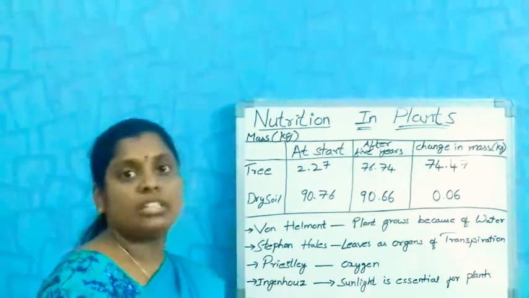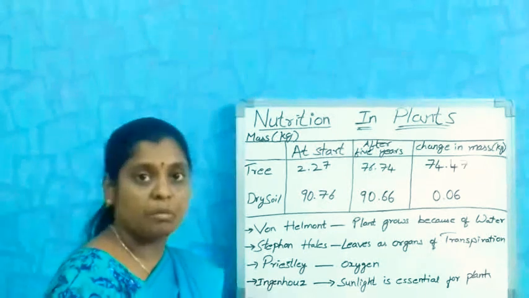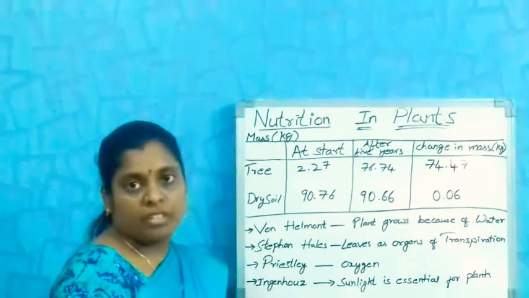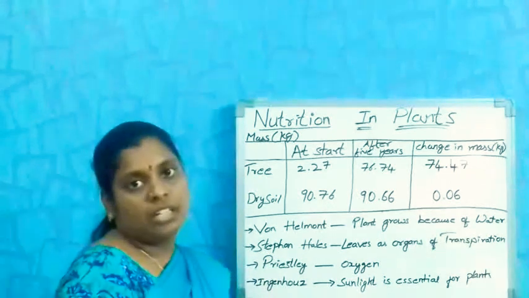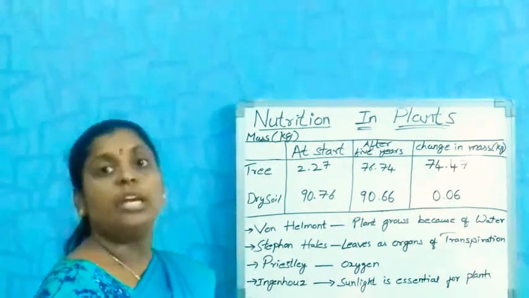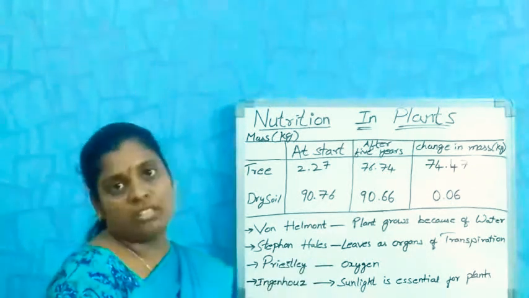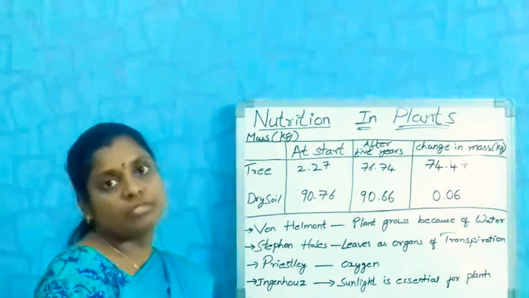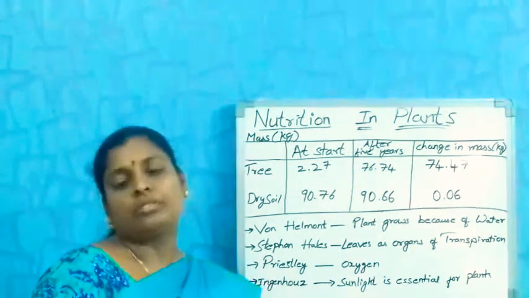Many scientists got this doubt and did a sequence of experiments. Among them, Stephen Hales, in his experiment, proved that leaves serve as organs for transpiration. What is transpiration? You may get that doubt.